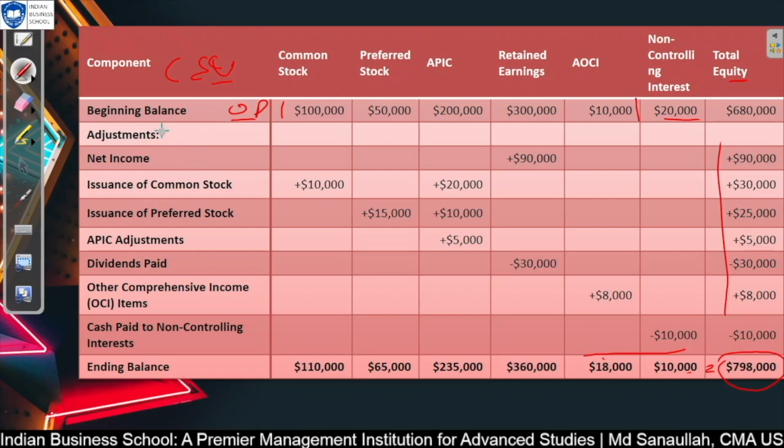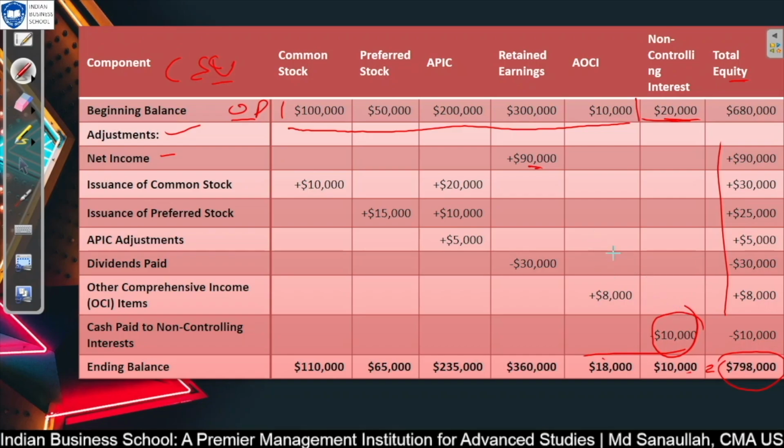From an adjustment point of view, we will have net income. I have discussed that retained earning, if it is coming into this block, is purely related to this. There is no share of non-controlling interest. Whatever interest there is will not come in retained earning. That amount will be split and go directly to non-controlling interest based on the percentage they have.